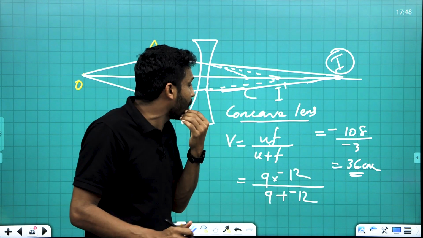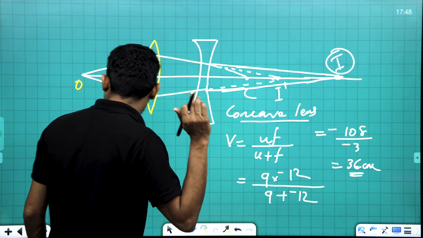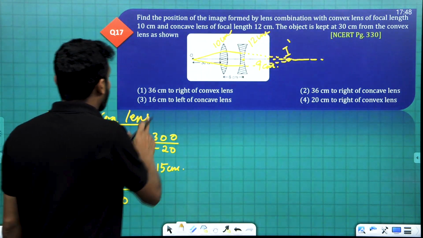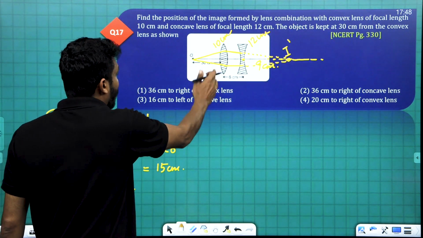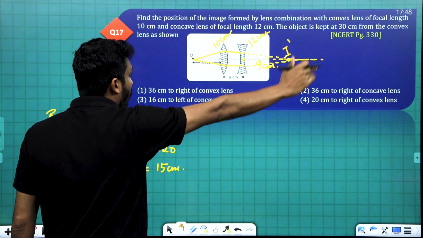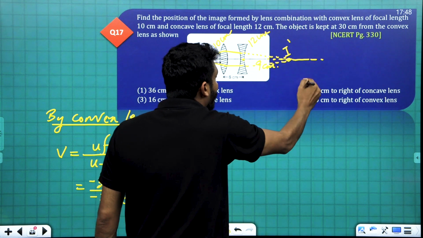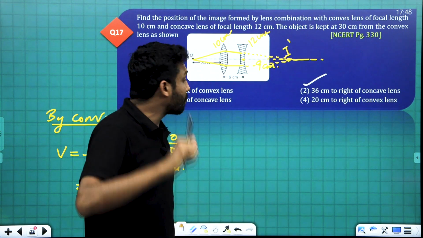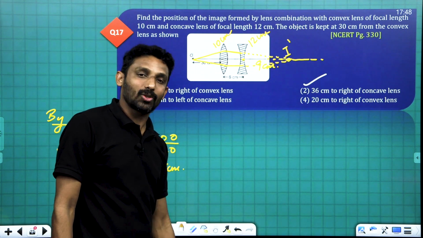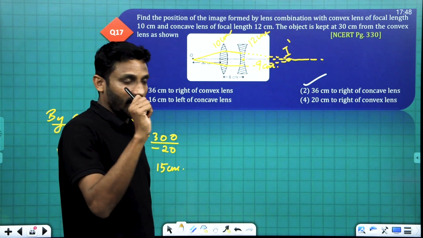You check the options: 30 centimeter to the right of concave lens is closest to this 36. That is true. The answer is option B. Understood? Yes. The next one,